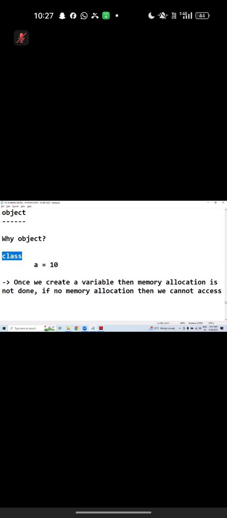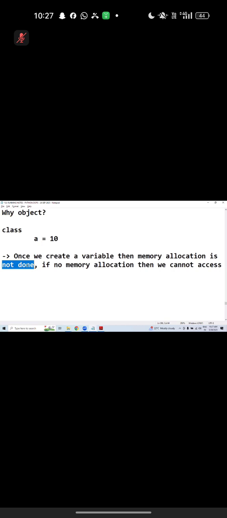Imagine you have created a class. Inside the class I have created one variable. Ultimately we should access that variable. But the point is, if you just created a class, no memory allocation is done. If no memory allocation, then we cannot access it actually.